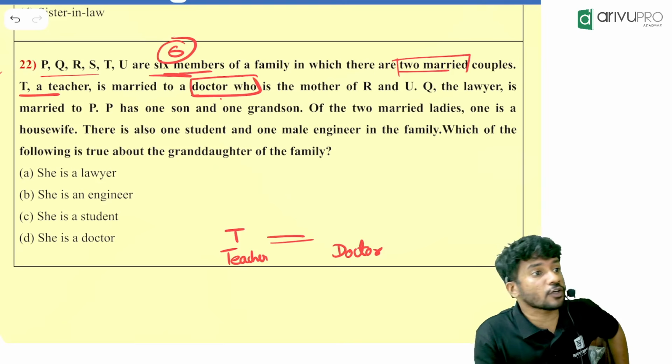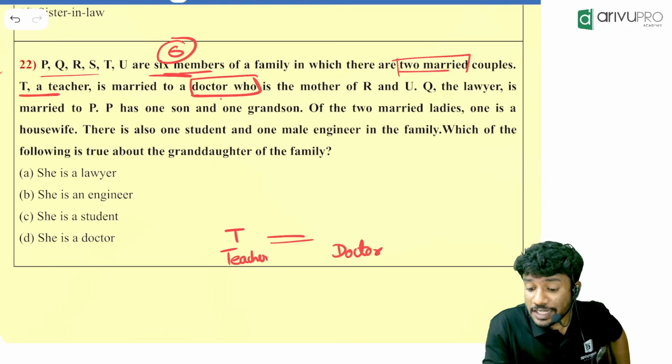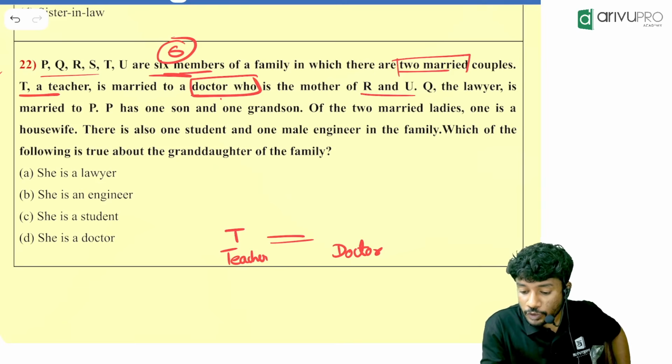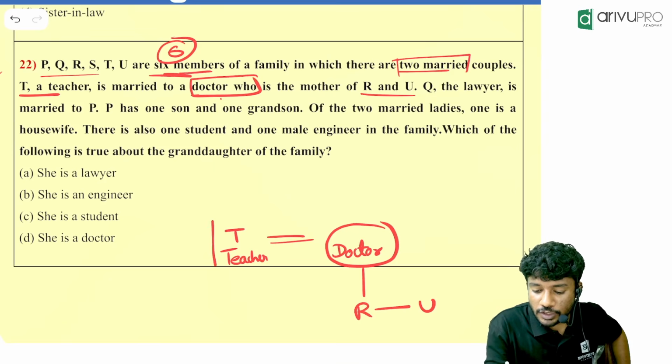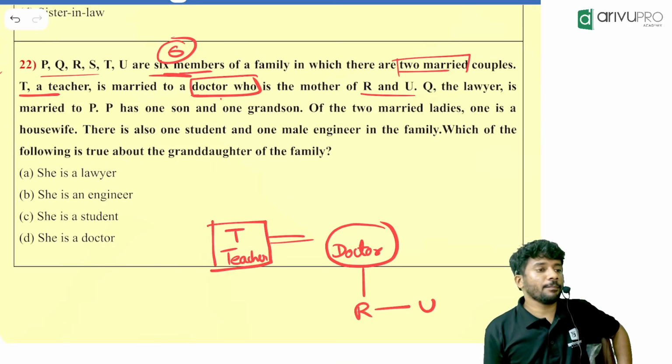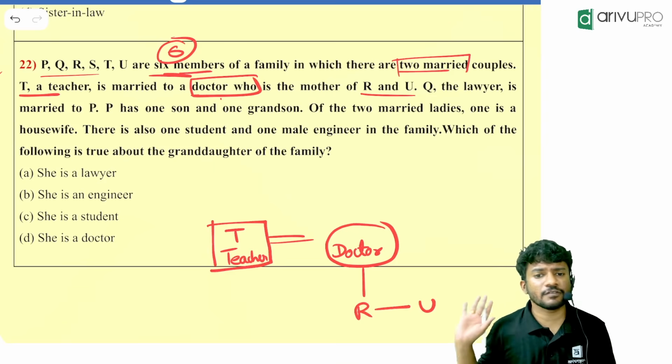The doctor is the mother of R and U. So the teacher T will be a male. Till there, everything is completed.